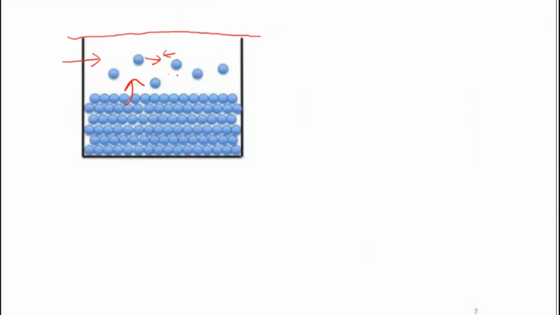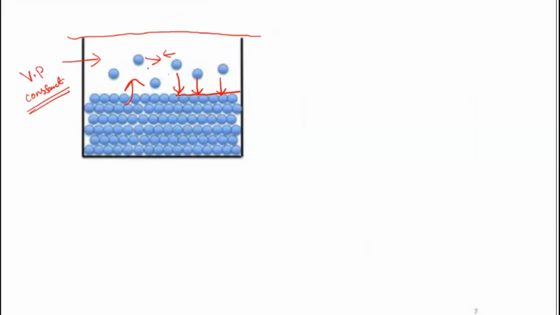At that time, whatever pressure this gas will exert on this particular liquid, that pressure is called vapor pressure. So the vapor pressure concept comes only when the system is at equilibrium. Only when an equilibrium is established can you calculate the vapor pressure. And vapor pressure for a particular solvent is always a constant. Once they have attained an equilibrium, the amount of pressure they are going to exert will remain the same. At one particular temperature, let me clear that also, the vapor pressure of a particular liquid is going to remain constant.